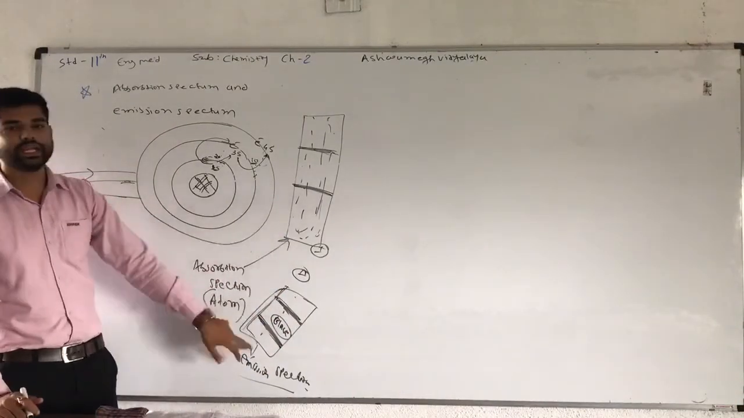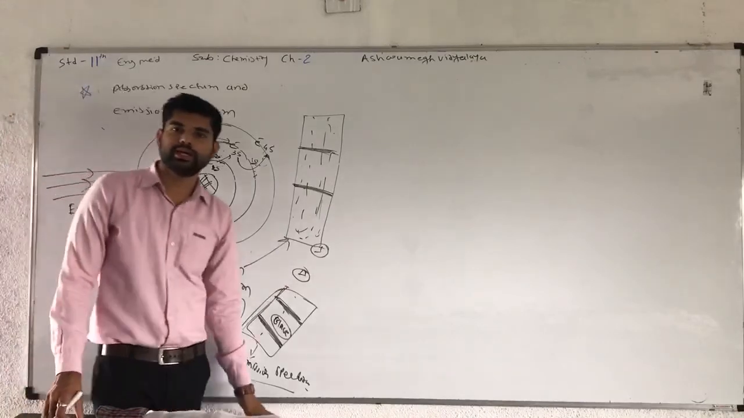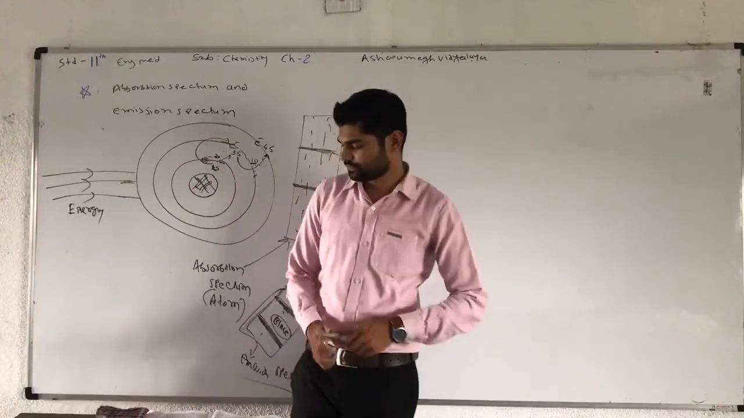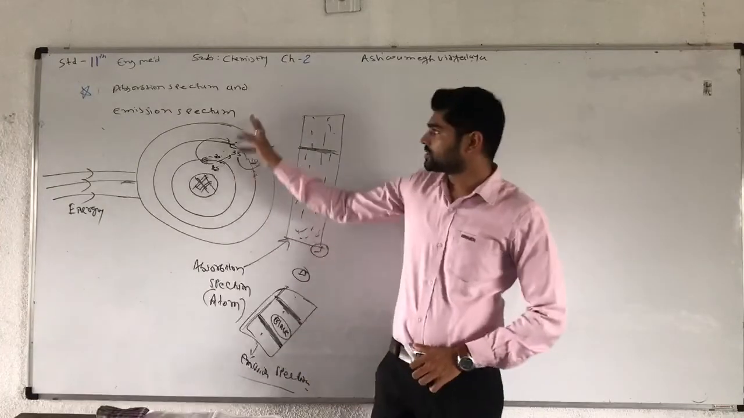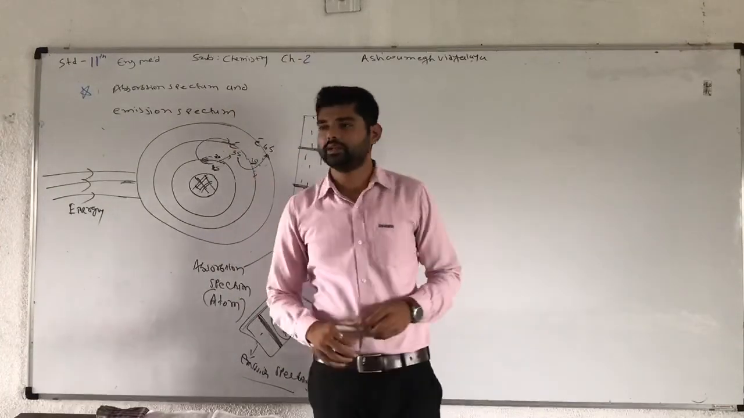So they are negatives of each other. We can also say that they are negatives of each other. This is called the spectrum, absorption spectrum and emission spectrum.